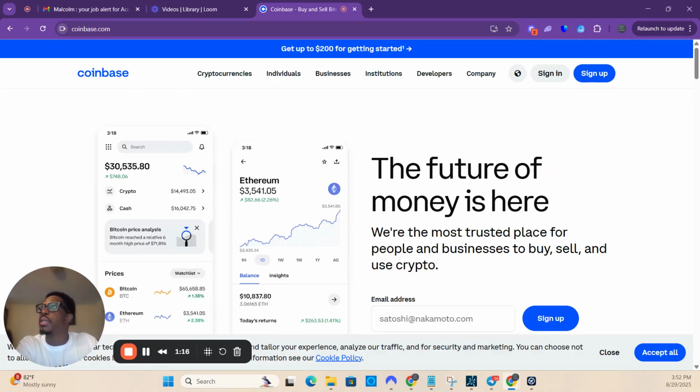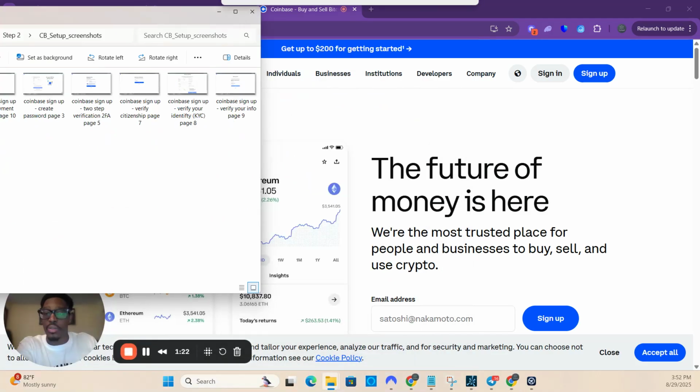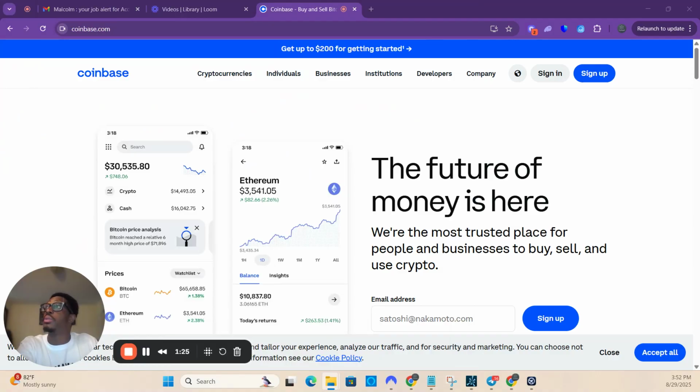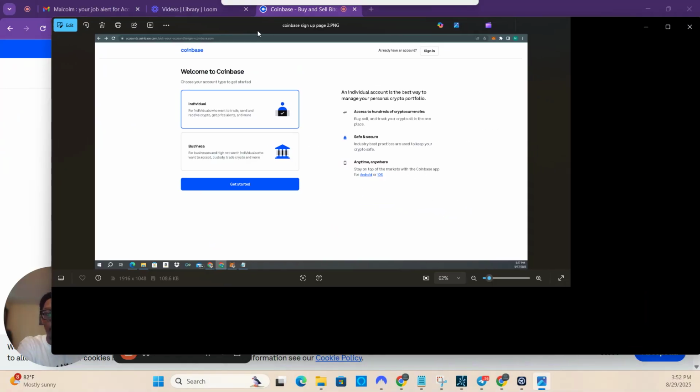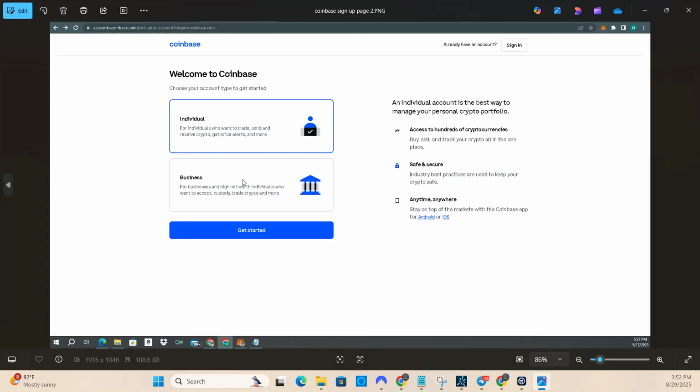So you come to the landing page. What you want to do is go ahead and click on sign up. Once you click on sign up, it should bring you to the sign up page. By the way, guys, I'm sharing screenshots so I can walk you through this. When it brings you to the sign up page, you want to sign up as an individual, of course. If this is for individual purposes and not for a business, you choose the individual account and then click on get started.